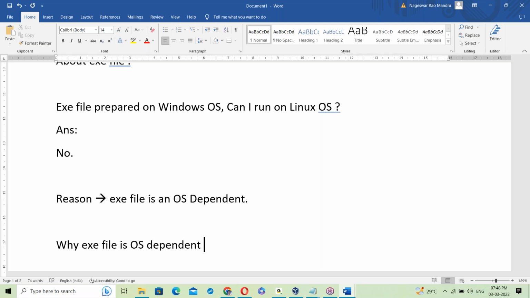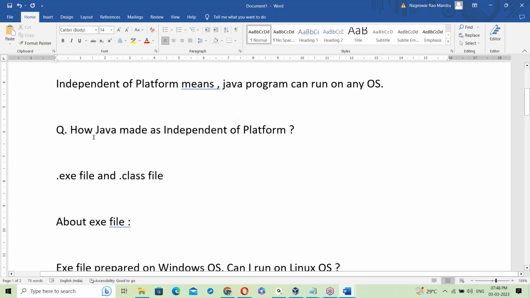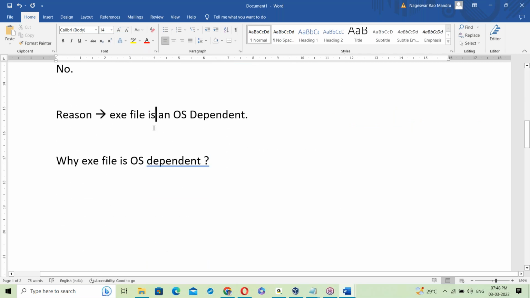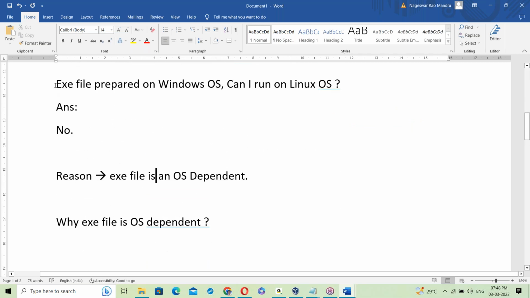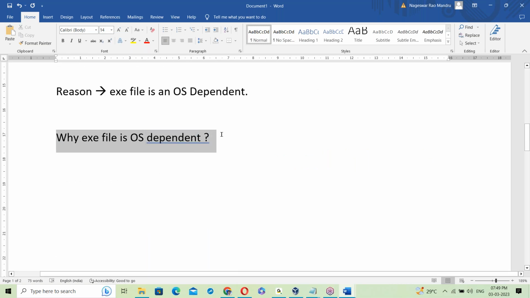These are some interview questions, fresher questions. Not only fresher, even experienced candidates will get this: how did Java make us platform independent? For that answer, we need to know about the exe file and the dot class file. So first, an exe file prepared this way cannot run on Linux because it is OS dependent. So why is an exe file OS dependent?